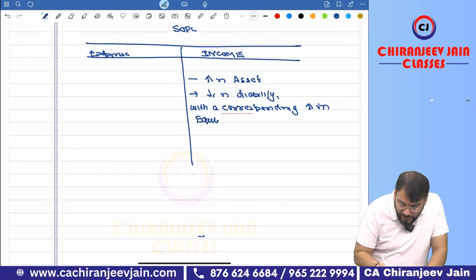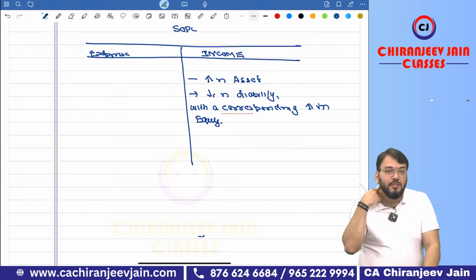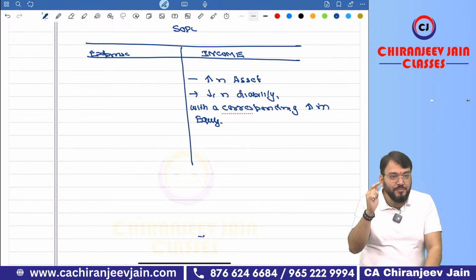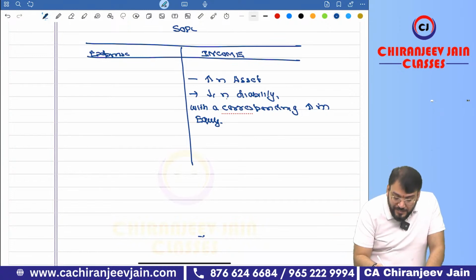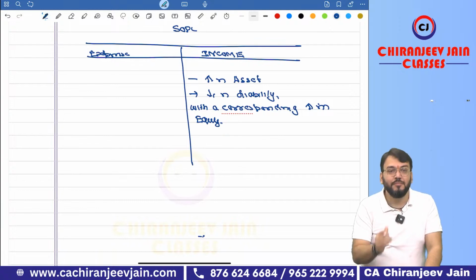Your equity will also increase. Either profit will increase, so your equity will increase. So, increase in asset or decrease in liability with a corresponding increase in equity.